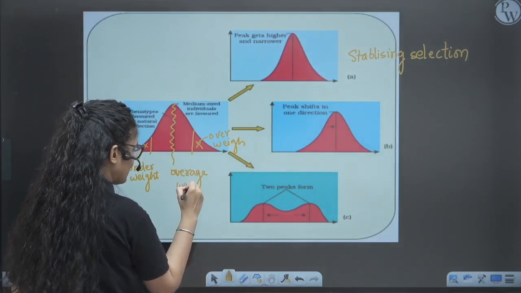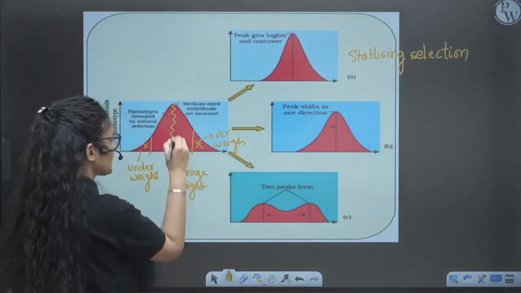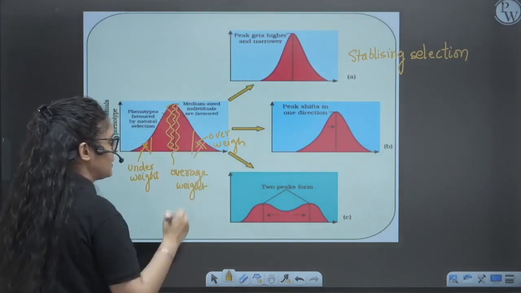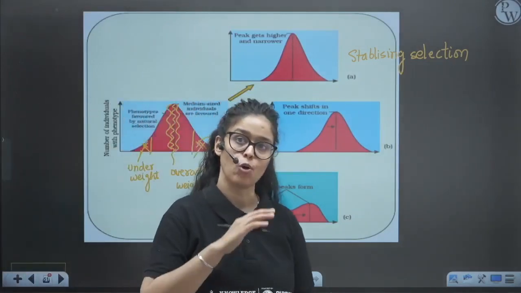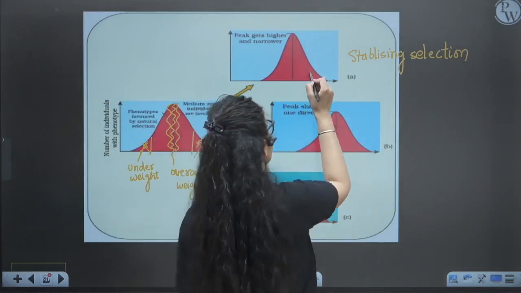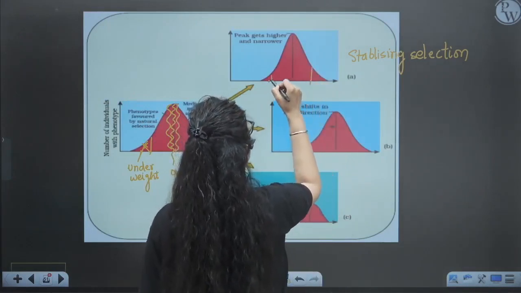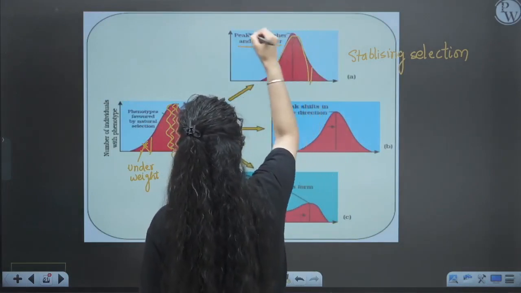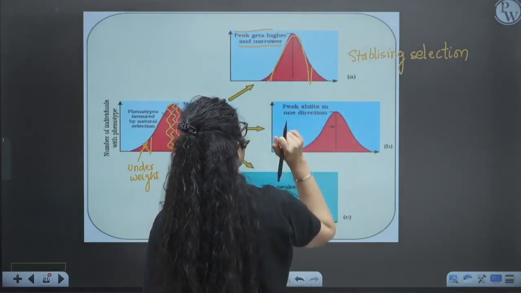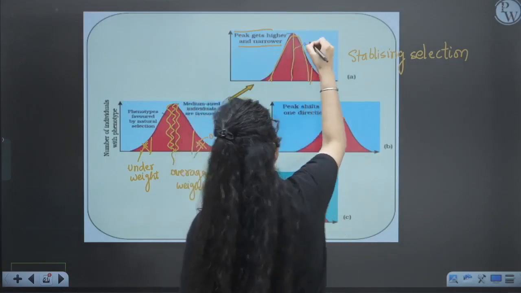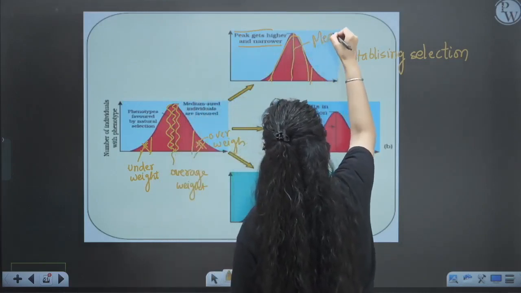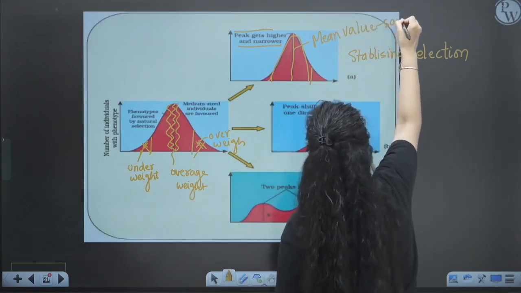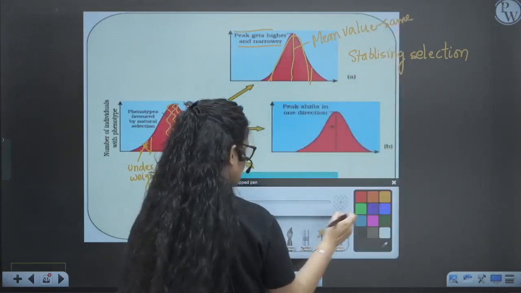Nature will choose only the average, only the mean character value, not the extremes. So nature has killed the overweight and underweight people. Now the graph becomes higher, narrow and long, and the mean value remains the same. It will not get changed. Got it?